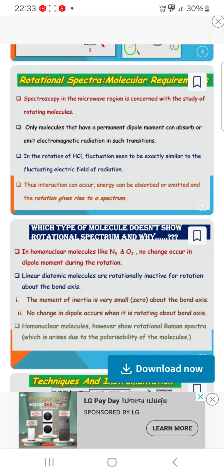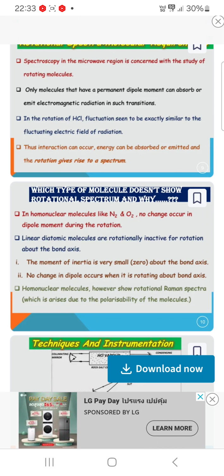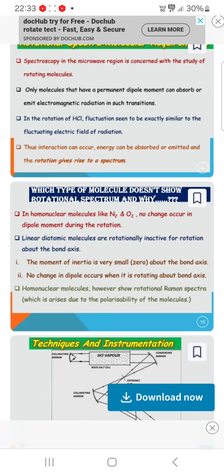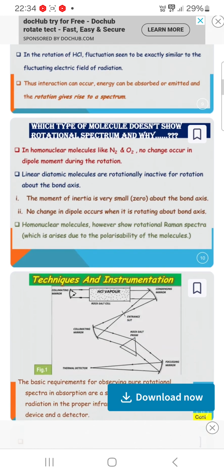Now, which type of molecule doesn't show rotational spectra and why? In homonuclear molecules like N2 and O2, no change occurs in the dipole moment during rotation. Linear diatomic molecules are rotationally inactive for rotations about the bond axis. The moment of inertia is very small, 0, about the bond axis. No change in dipole occurs when it is rotating about the bond axis. Homonuclear molecules, however, show rotational Raman spectra, which arise due to polarizability of the molecules.